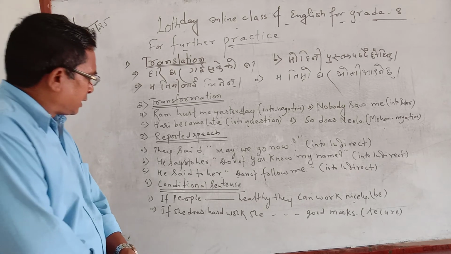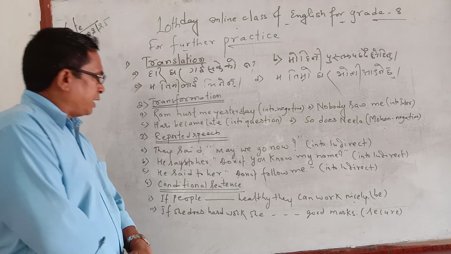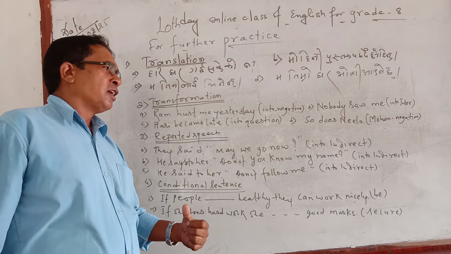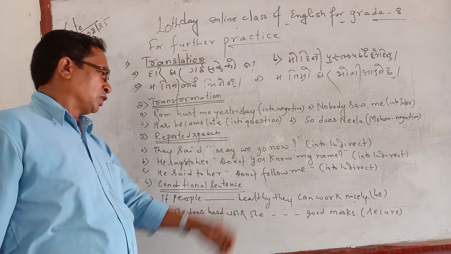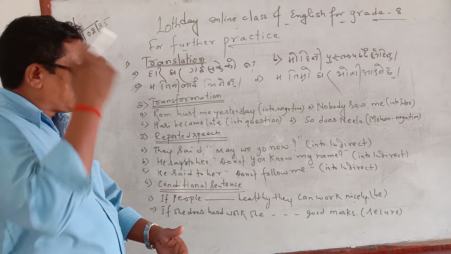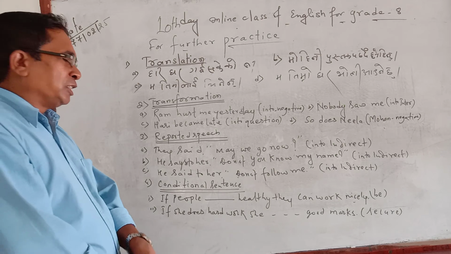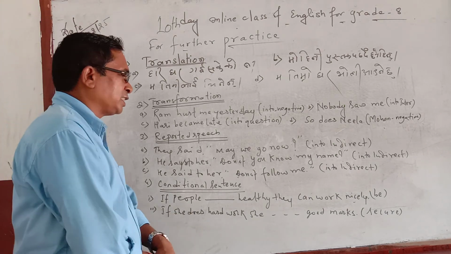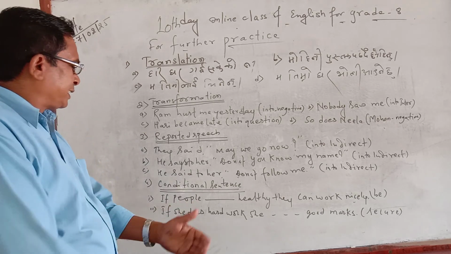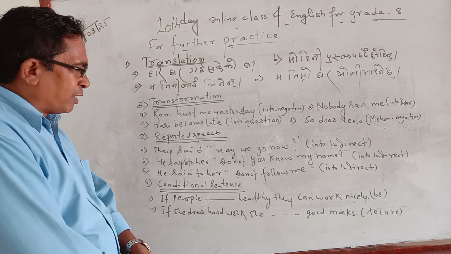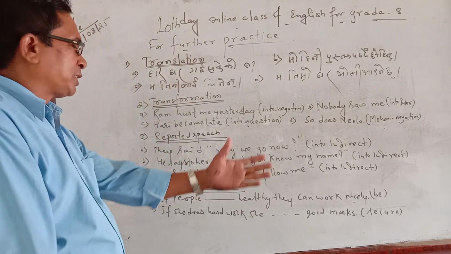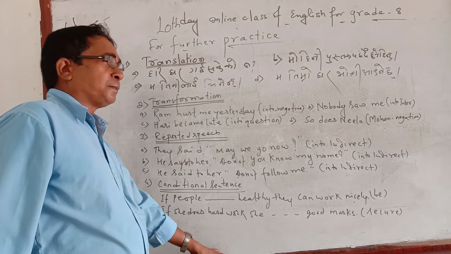The third example is a question for practice. He said to her, 'Don't follow me.' This one is imperative. How do you change it? Practice yourself. Finally, from the conditional sentence: if people are healthy, they can walk nicely. You judge yourself which one is the condition, which one is the result, and what you have to insert as the answer. And the second example: if she does hard labor, she gets good marks, with secure in brackets. With the help of secure, you have to insert your right answer.